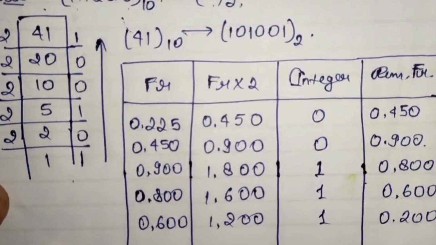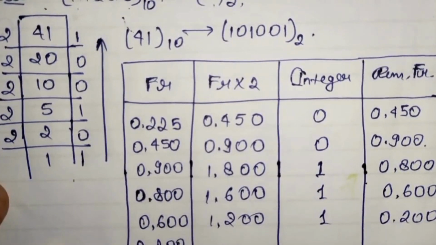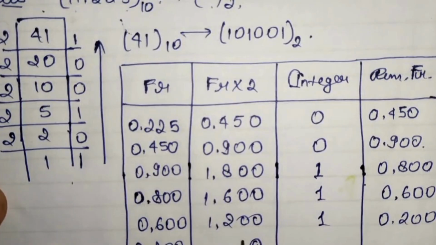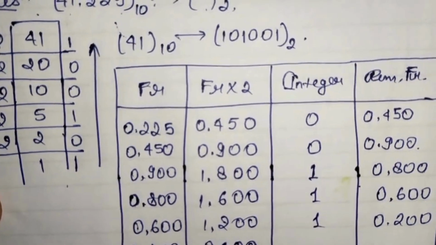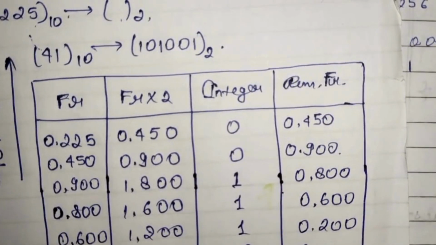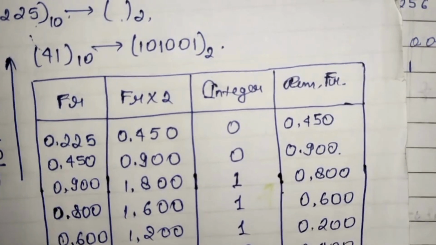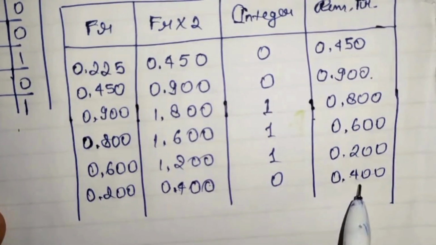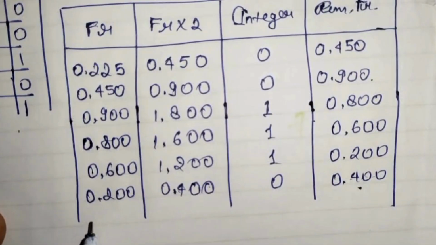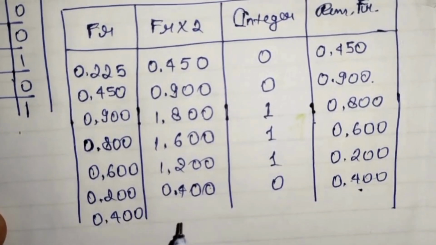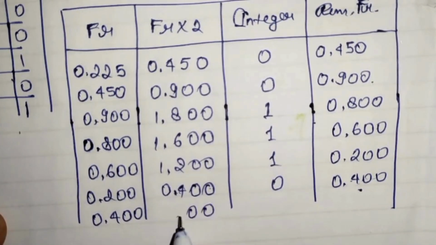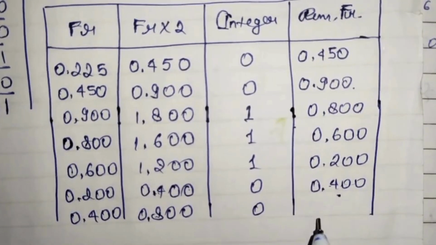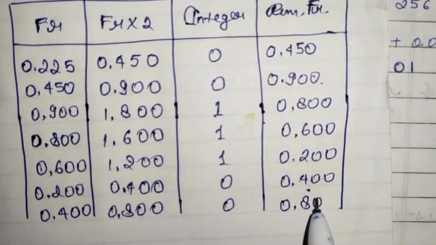Then again we'll be writing here 0.200, and after multiplying it by 2, we get 0.400, which will be the remaining fraction. Now again we will be doing, see here, 0.400. Okay, again we will be writing here 0.400, multiply it by 2, and get 0.800. The integer is 0, and the remaining fraction is 0.800.